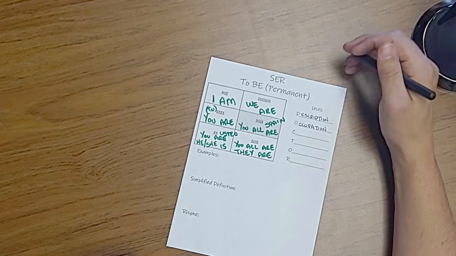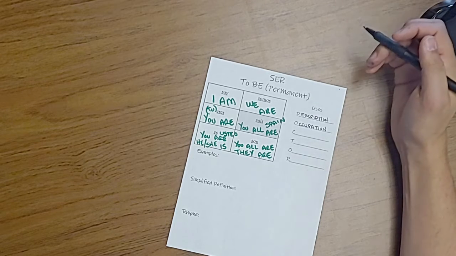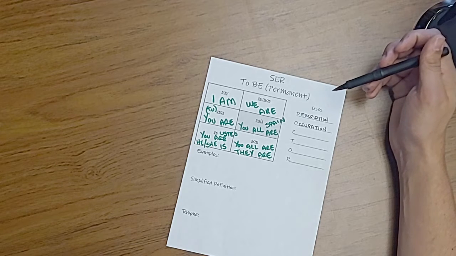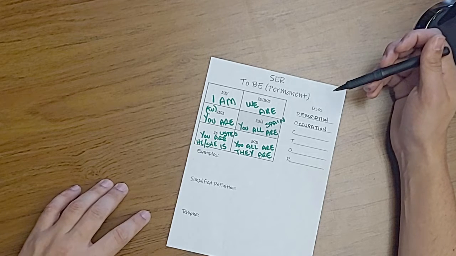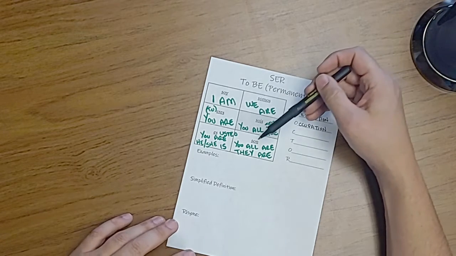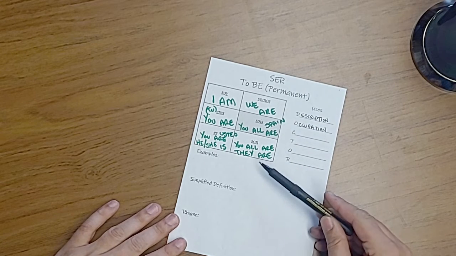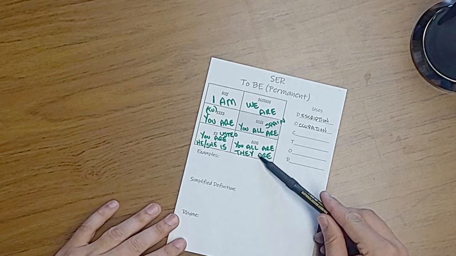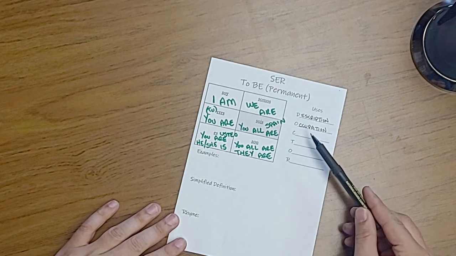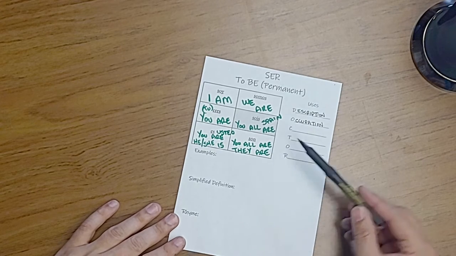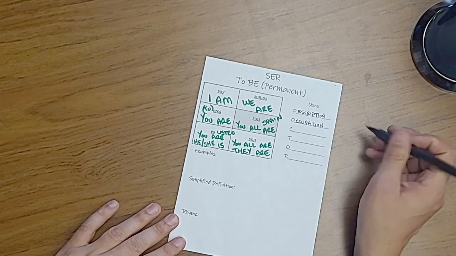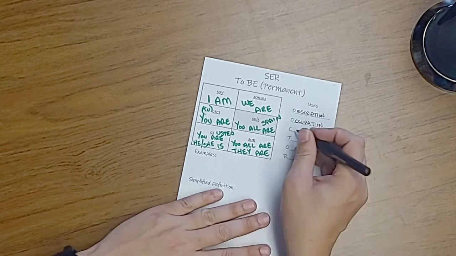If you were describing somebody's job, if you said mi prima es doctor, or Mark y Anthony son profesores, then you're describing their occupation, what they do for a living. Use the form of ser.